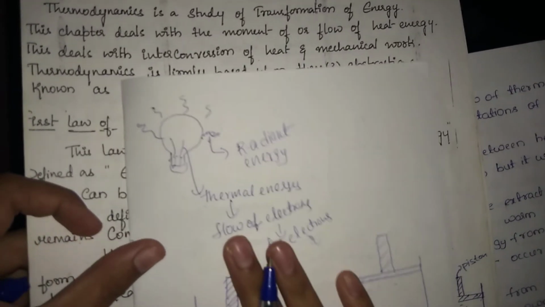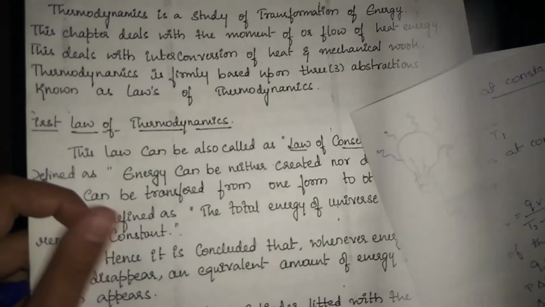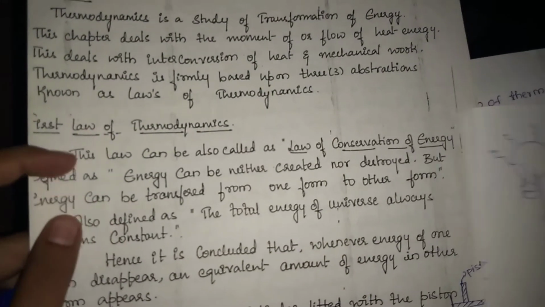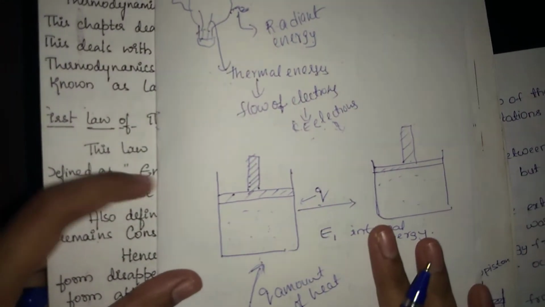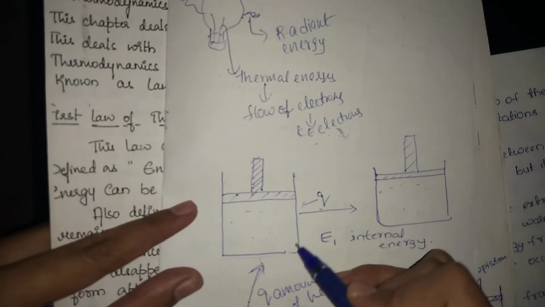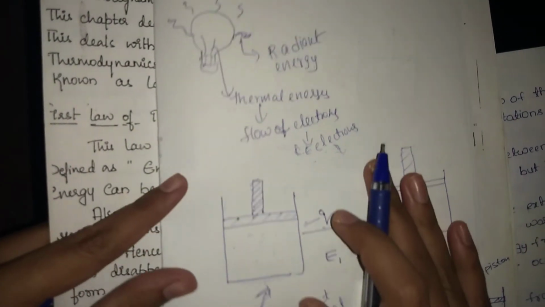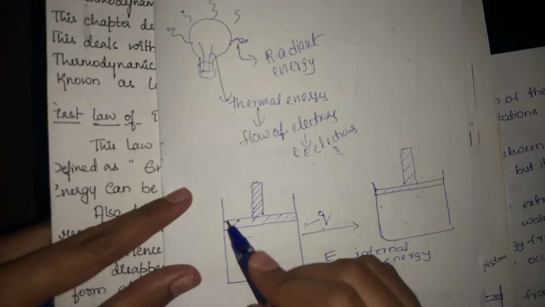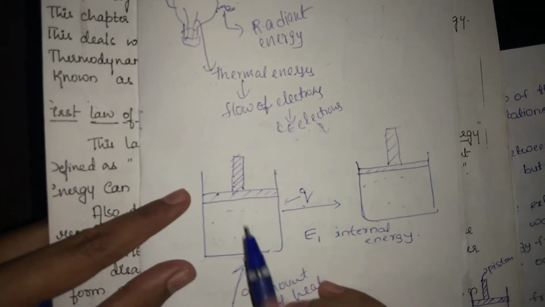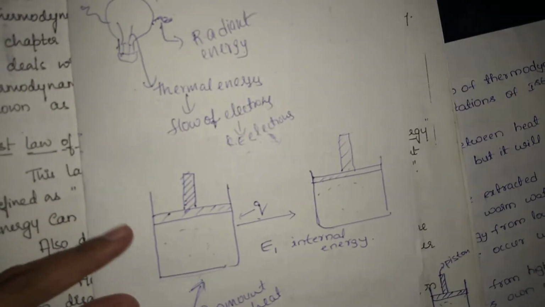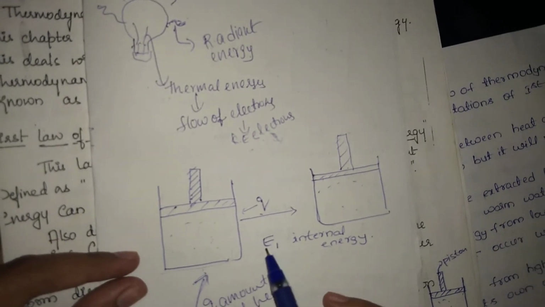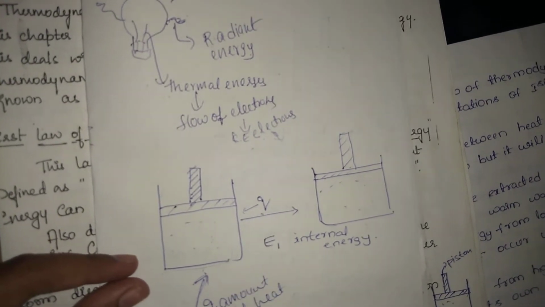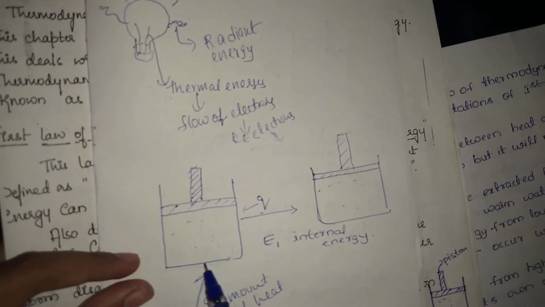Let us consider a cylinder with a piston which is frictionless, and a gas is enclosed in this. Let Q be the amount of heat supplied to the system.